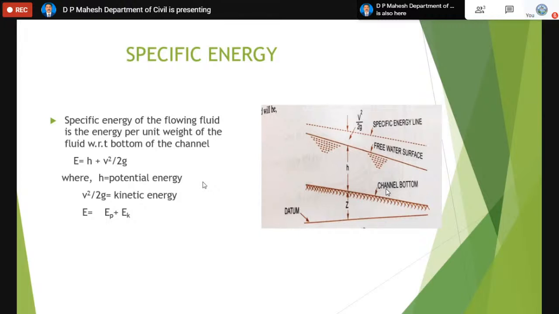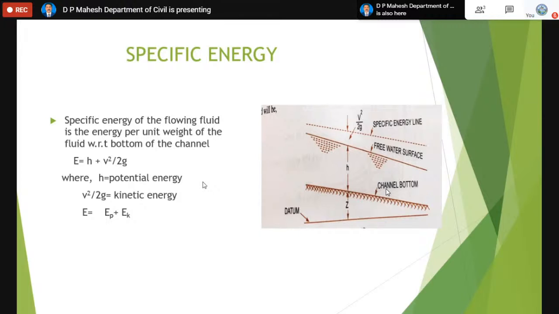Normally when flow takes place in a pipe, it has a certain energy. The energy is the sum of 3 values. The first one is the pressure energy, then the velocity or kinetic energy, and the datum energy. So that will be P by rho g plus V square by 2g plus Z. That is given by Bernoulli's equation.